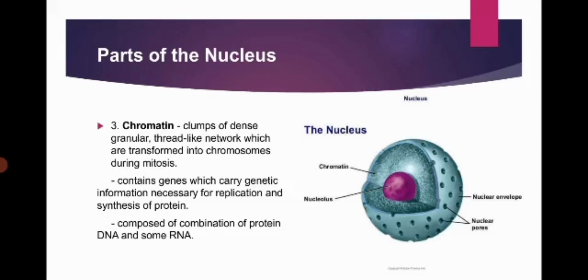Number 3, chromatin. Clumps of dense granular, thread-like network which are transformed into chromosomes during mitosis. Contains genes which carry genetic information necessary for replication and synthesis of protein. Composed of a combination of protein, DNA, and some RNA.